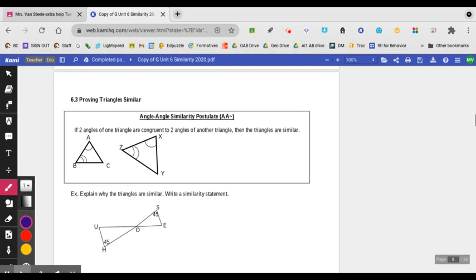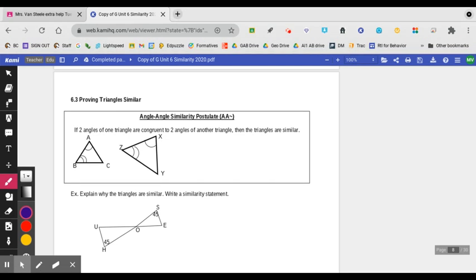Hello, everyone. Today we're going to discuss proving triangles similar. When we prove triangles congruent, we had 5 ways: SSS, SAS, ASA, AAS, and hypotenuse leg. So today, when we're showing that triangles are similar, we don't need to prove as much, because similar means same shape, different size.